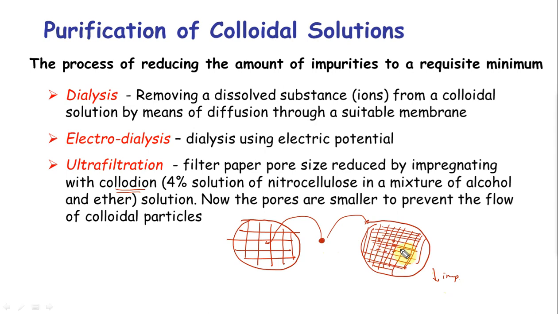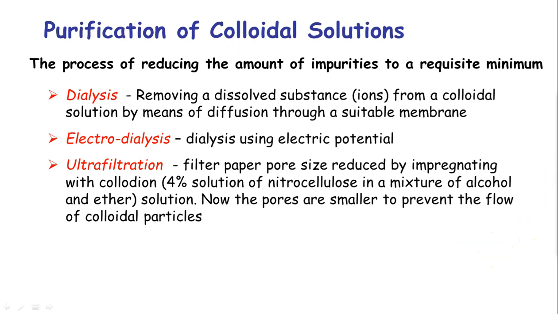Now I can dry the paper, take the colloid, put it back with dispersion medium and form my pure colloid. So basically, dispersed phase plus dispersion medium plus impurity, you put it in the paper, what you get is dispersed phase, the colloids, separate, and dispersion medium and impurities. Now I can put this back in dispersion medium and get the colloidal solution back. These are the ways that you can purify a colloid.